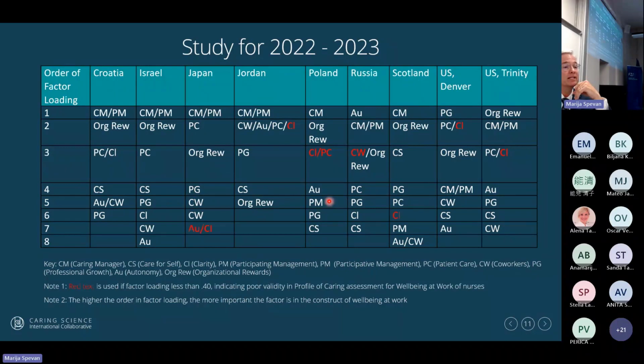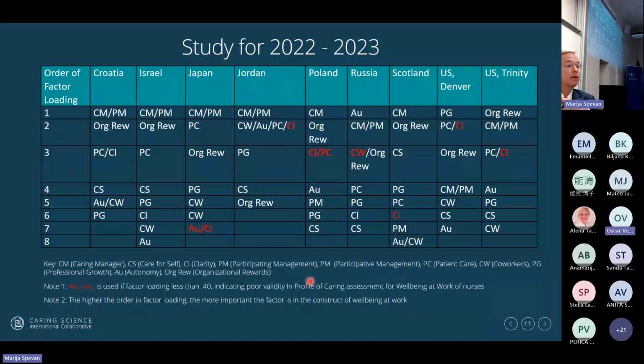So the point, and here we can see Poland's participative management was third from the lowest, but caring of the manager was top. My point in that is that it's important to have a conversation for your context and country and facility, because what's important in your country, and what's important in the city in your country, isn't the same. So context is everything. It's very important to have a discussion about your factors, the rank order, and how that might compare to the world.